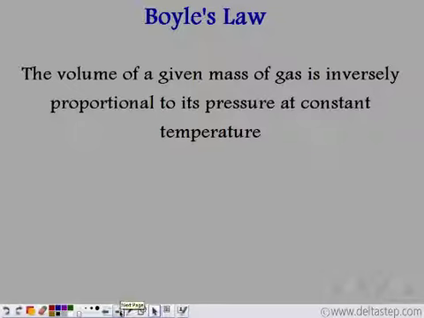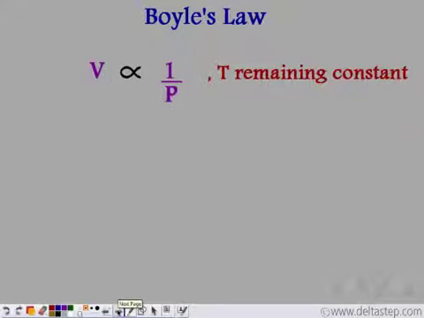Boyle's law states that the volume of a given mass of gas, so the law holds for a particular gas. For a given mass of gas, the volume is inversely proportional to pressure. You have to keep in mind that the volume is inversely proportional to pressure at constant temperature. So the law holds only at a constant temperature for a particular gas.